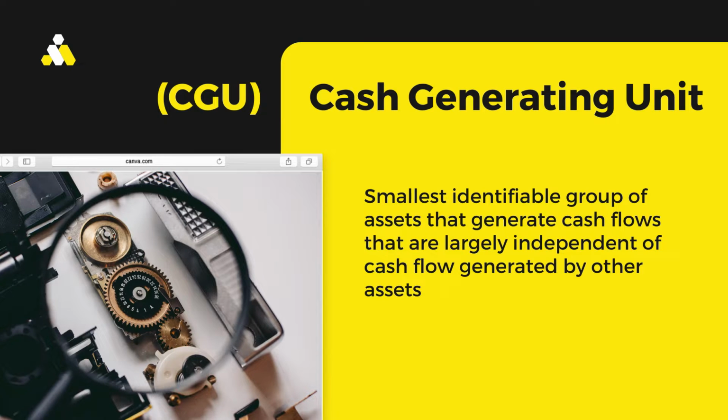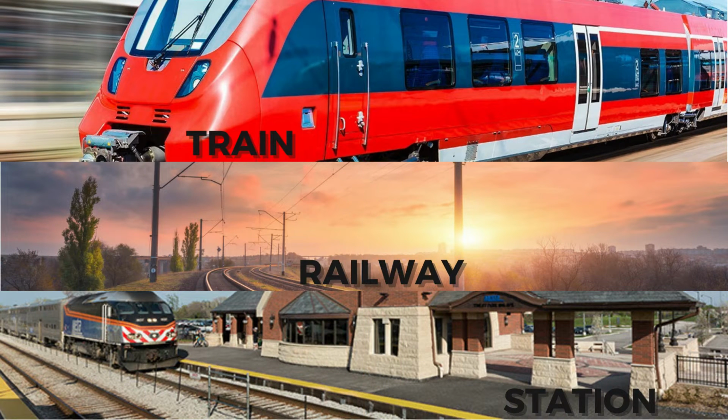Let's see the example of CGU. The first picture is a train. The train cannot generate cash inflow by its own. It would need the railway and the station to generate cash inflows. You see, a passenger needs to pay the ticket once to utilize all of these assets to get to their destination. So, how do you determine the recoverable amount of CGU, or when do we need to use CGU?